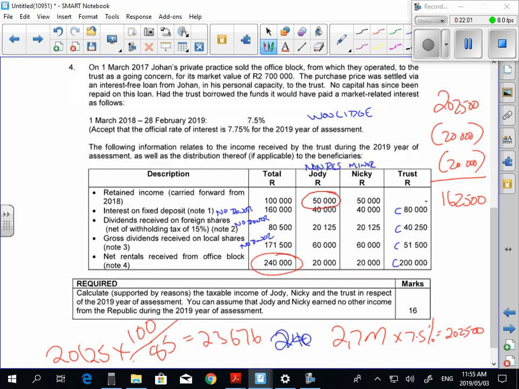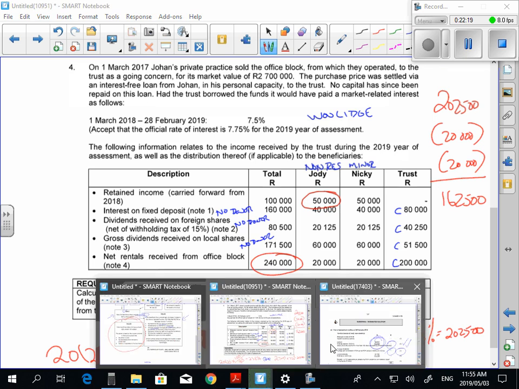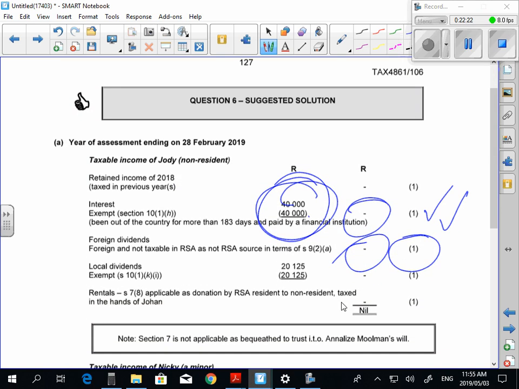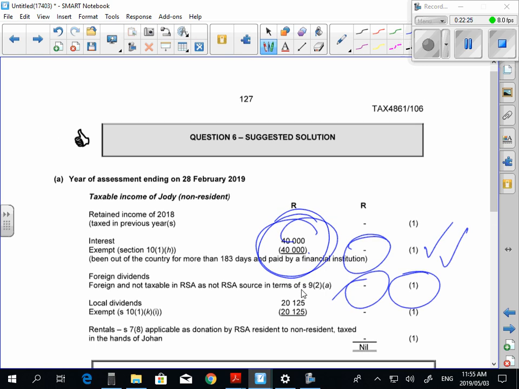Local dividends. So, guys, the 60,000 local dividends, the non-resident, no donor, in gross income, 60. It's a dividend, it retains its identity. 60 is exempt. Are you guys comfortable with that? Okay, sorry, they switched the amounts. So it should be 60 less 60. But again, it's 2 line items. It's in gross income, but it is exempt.